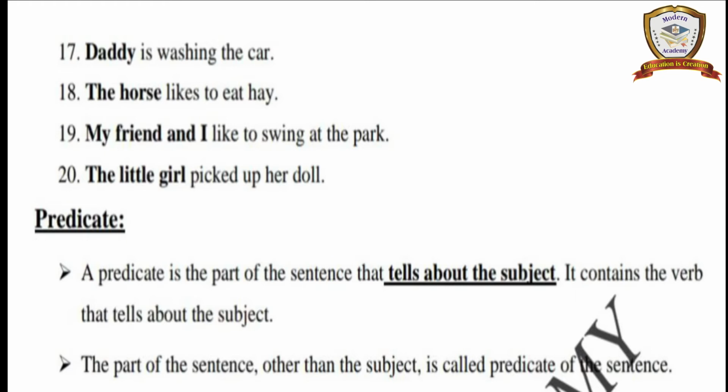In this sentence, it is telling about daddy's work, isn't it? What is he doing? He is washing the car. So is washing the car is the predicate. Is washing is a verb, so the predicate contains the verb and the remaining parts. A predicate always, compulsorily, comes with a verb.